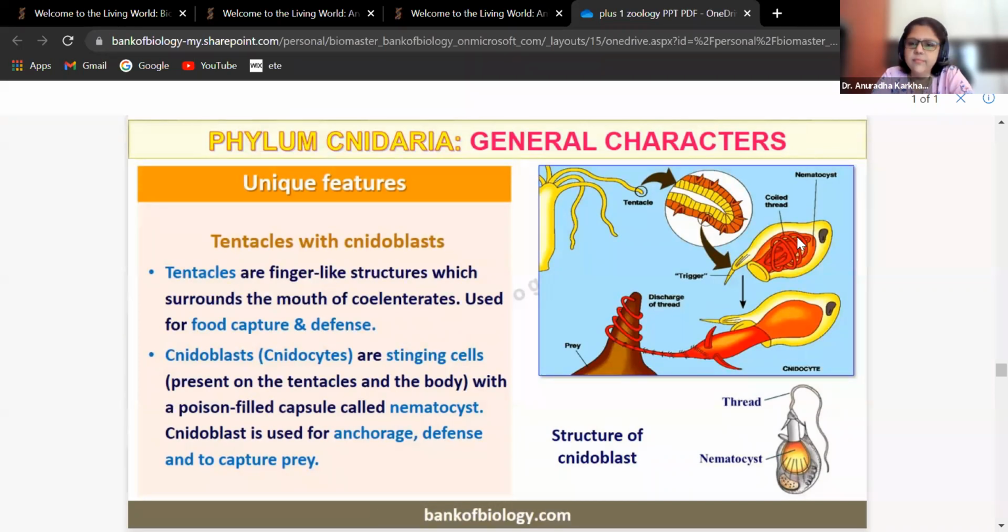Okay. Yes, Ethni, you're right. So here you can see this is the nematocyst. This is the thread which has come out. Any difficulty in understanding Cnidaria? Special characteristics, unique features जो भी है समझ में आ गए? All of you? Okay.